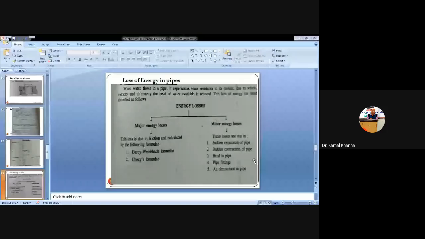We all know that whenever water flows in a pipe, it experiences some resistance to its motion, due to which its velocity and ultimately the head of the water is reduced. If there is a reduction in the velocity, there is a reduction in the kinetic head, and ultimately a decrease in the total head. The amount of decrease in the total head results in the loss of energy or loss of head in the pipe. The loss of head falls in two categories: first is a major loss and second is a minor loss.